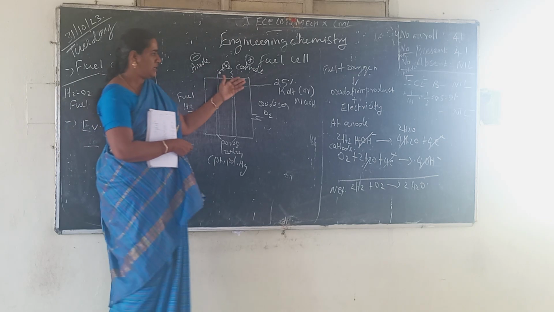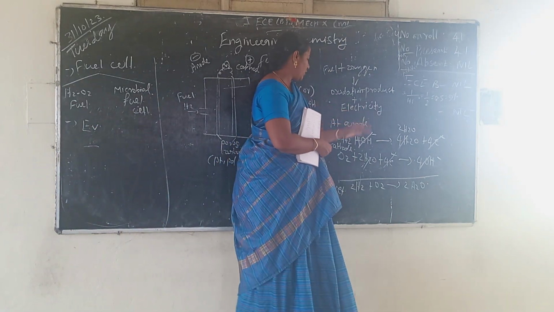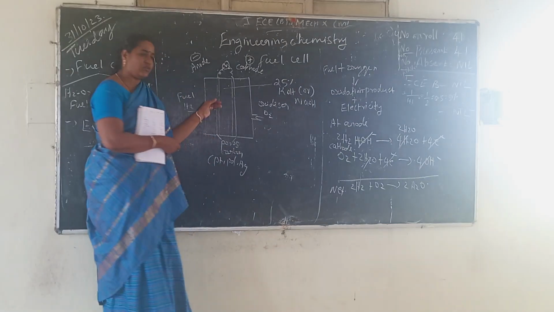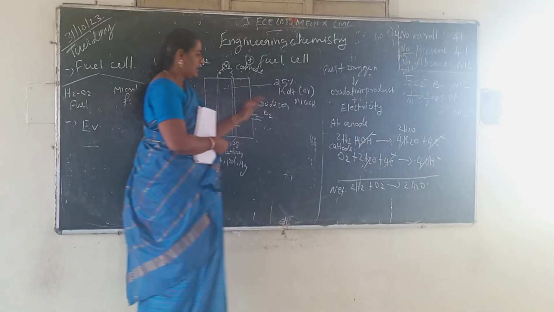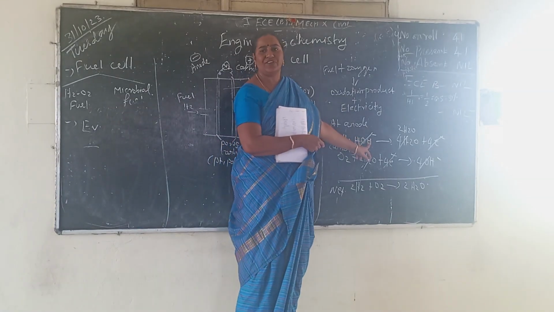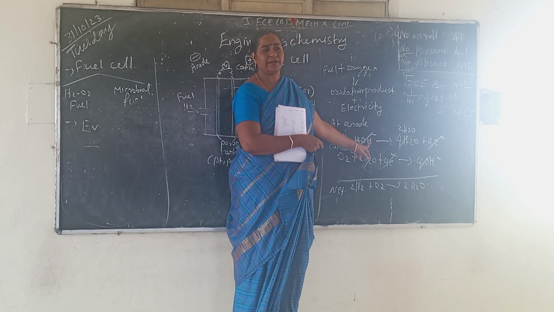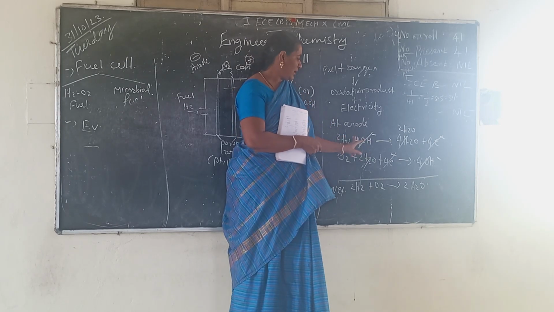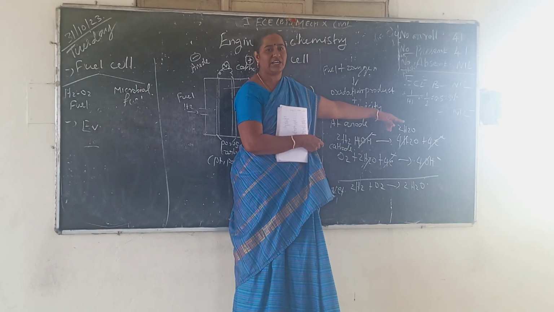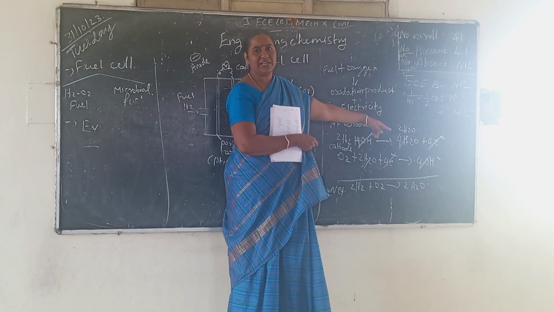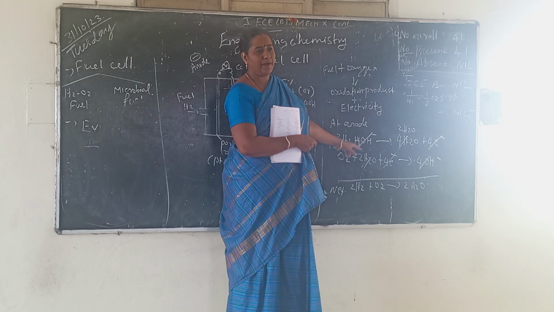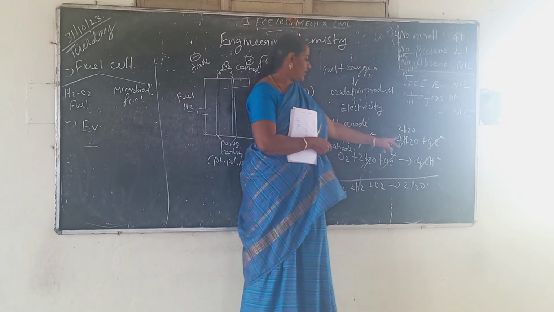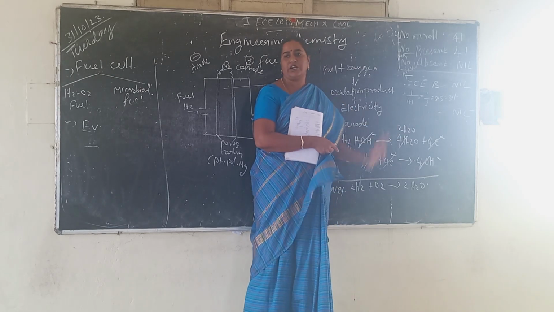See next one. At anode reaction, here hydrogen is moving from the anode. Already you know that. So hydrogen combines with 4 OH minus obtained from the electrolyte, so combined we get 4 H2O plus 4 electrons. So oxidation means liberation of electrons. So what will hydrogen do? It liberates electrons. Hydrogen is converted into water molecule by the liberation of 4 electrons.